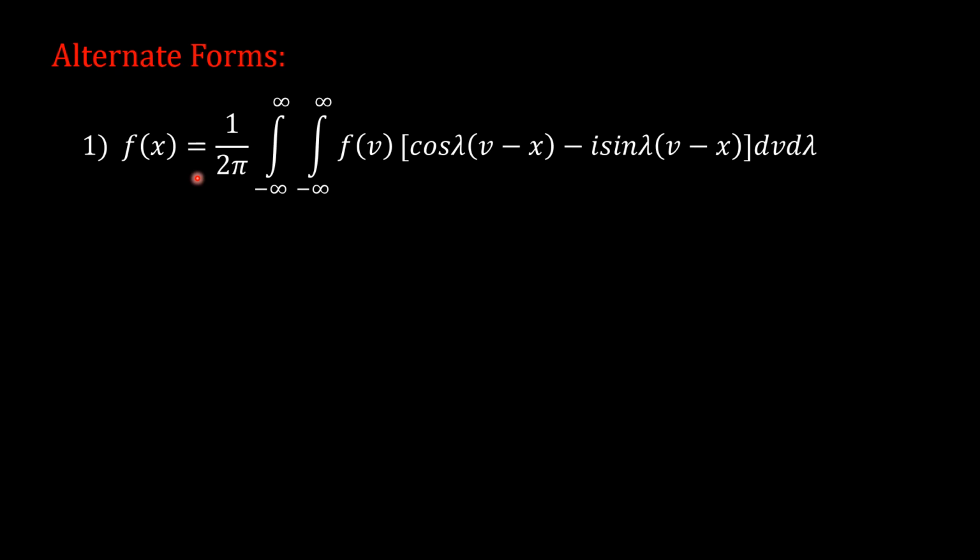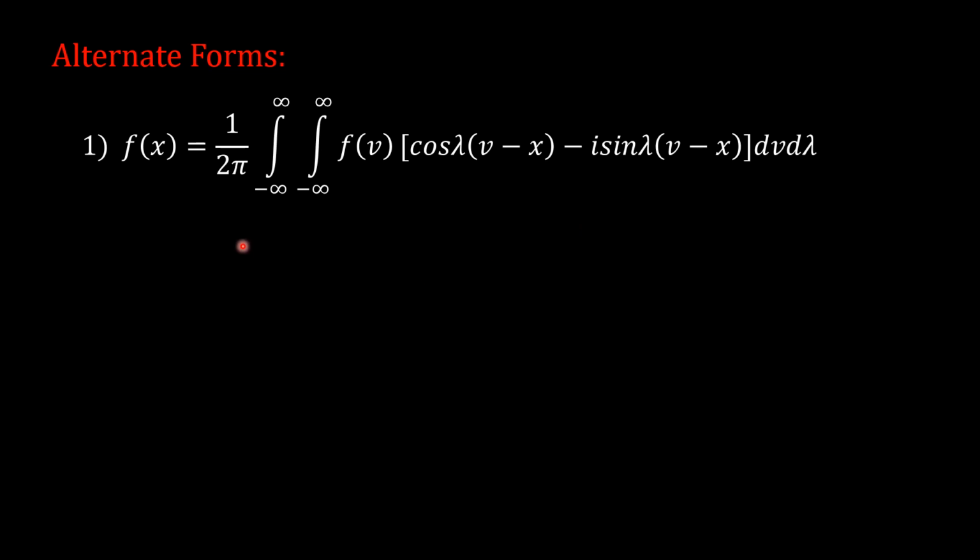So without loss of generality we can add the sine function into that expression, and then it takes the form f of x is equal to 1 upon 2 pi integration from minus infinity to infinity. With respect to lambda the cos function is even and the sine function is odd, so the cos part gives 2 times, the 2 cancels and we are left with 1 upon pi from 0 to infinity, and the second term with respect to lambda becomes 0.